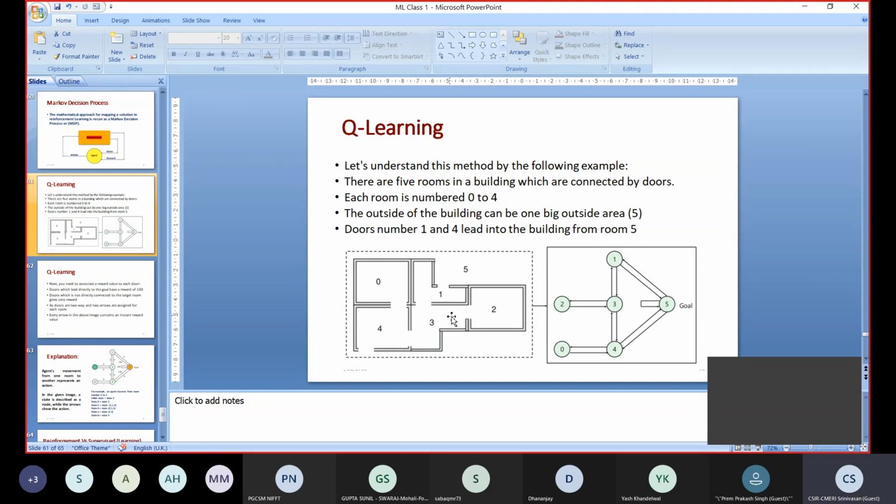Please draw it, because when I go to the next line, you will not have this slide. Please take 2 minutes and draw.